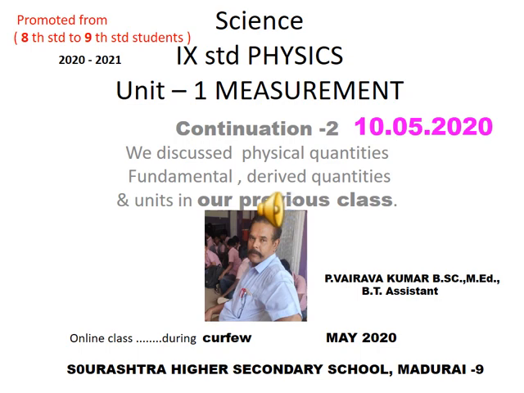So now we pass on to the next part of Unit 1, Measurement, physics, unit number 1. This is the second part.